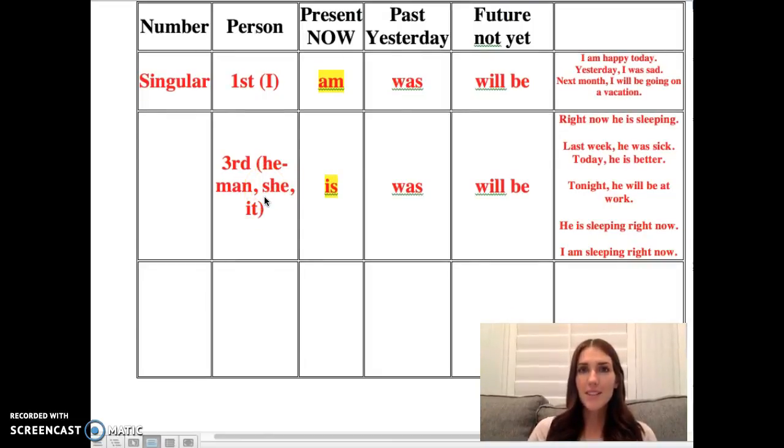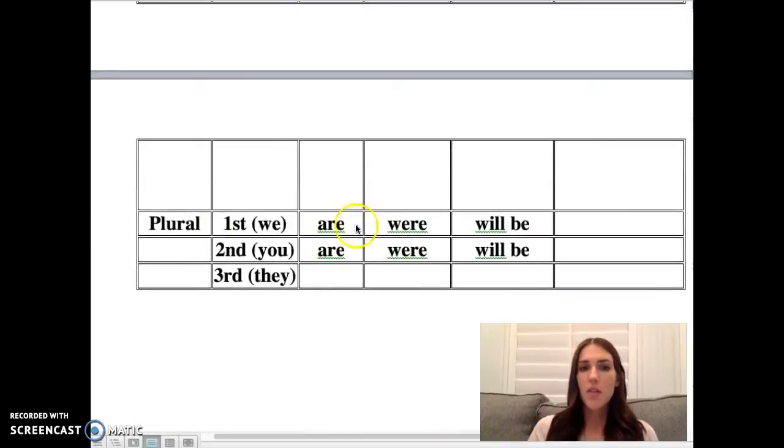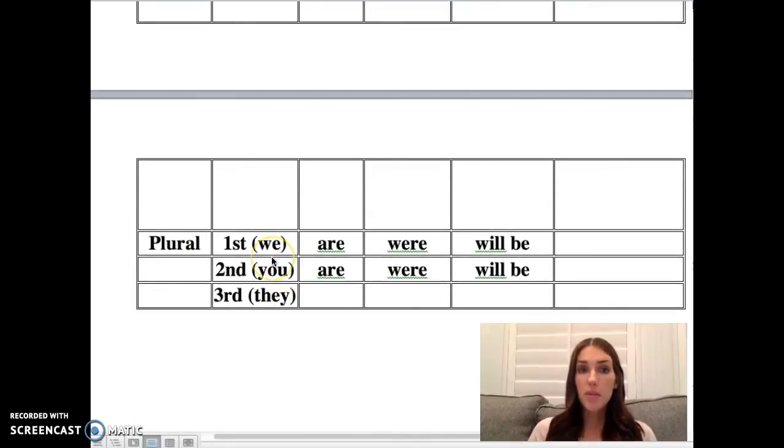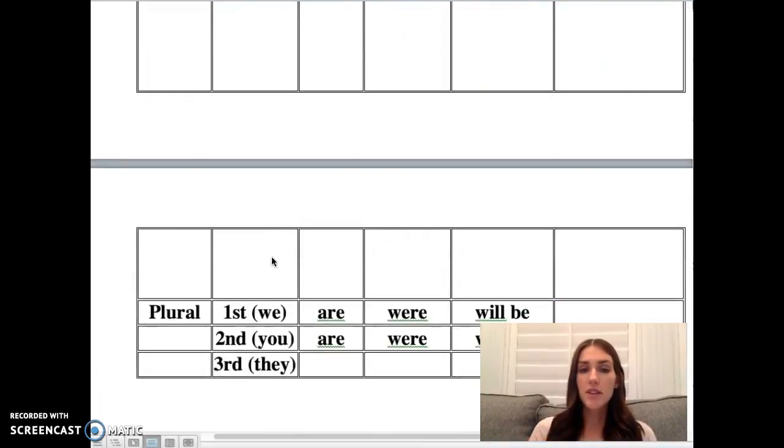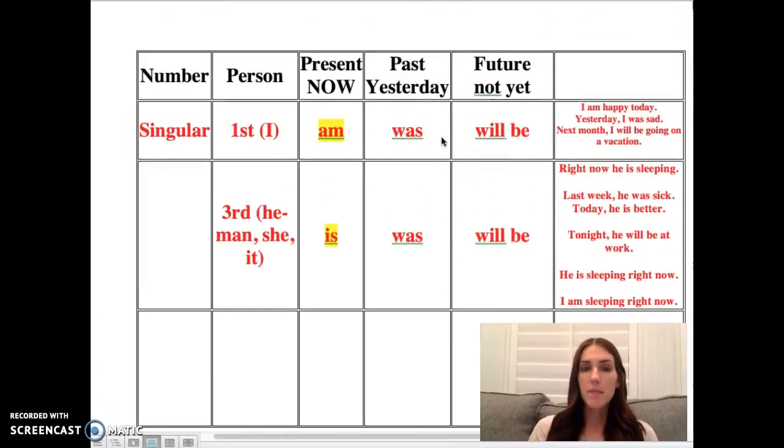To keep it less confusing, I'm going to wait to go over the verbs we use when we're talking about more than one person, like we, they, and what verbs we use. It's very similar with the future, will be, but present and past are different. So we'll save that one for later because it's already getting confusing. So hopefully this clears up as you go to write a sentence and decide: am I writing about someone else or myself? And then is it happening now, in the future, or in the past? So there's your tip for the week.